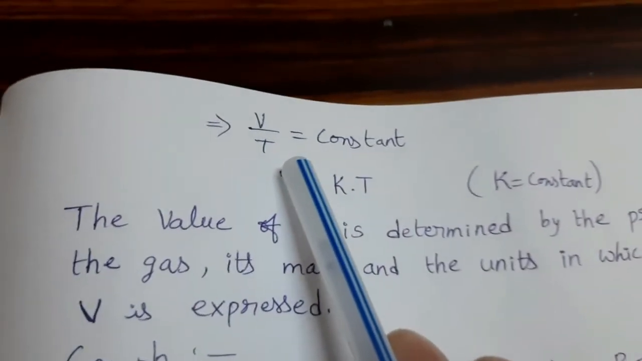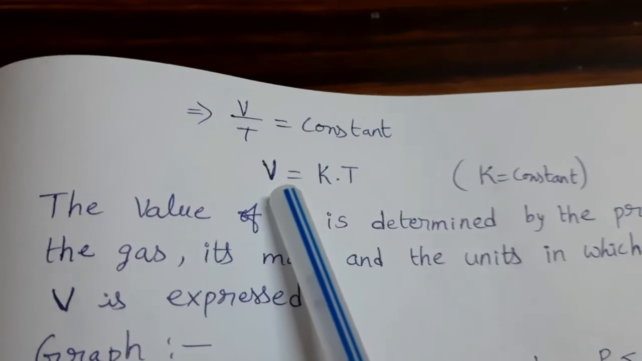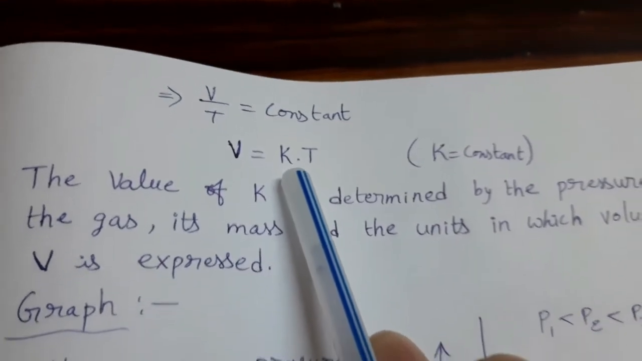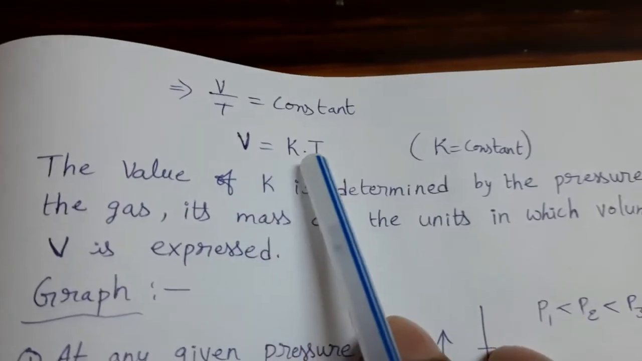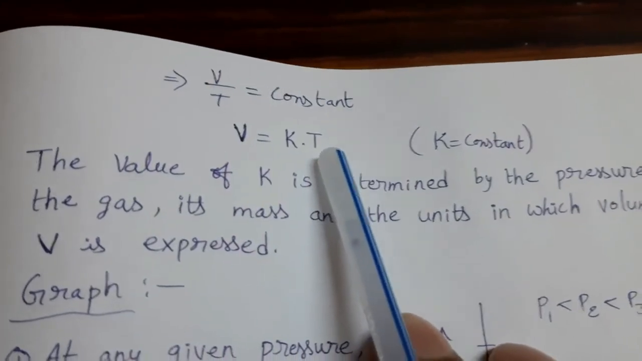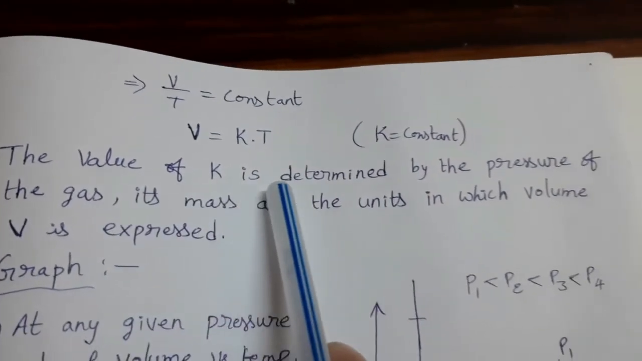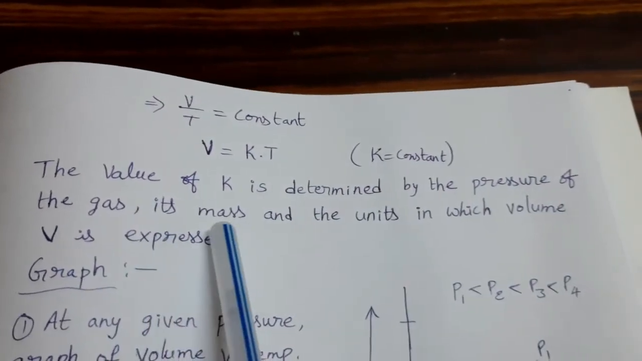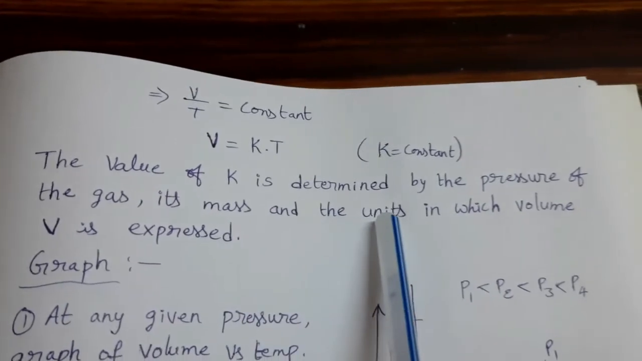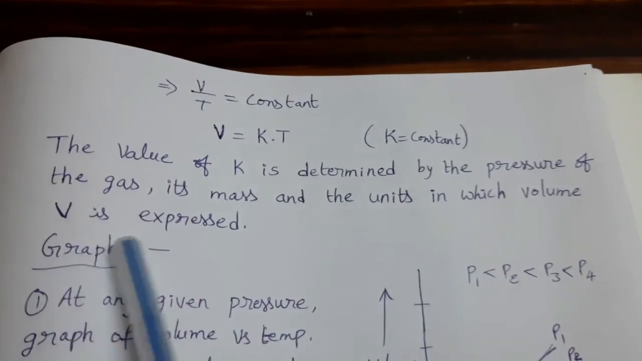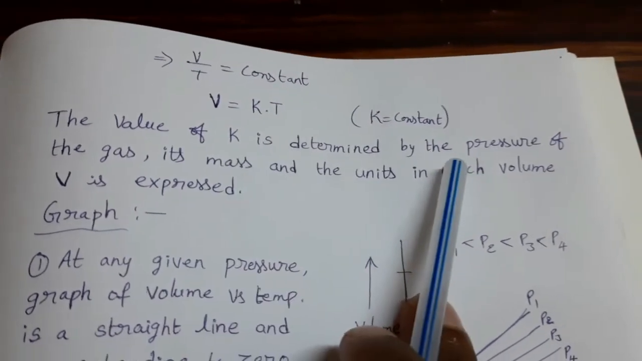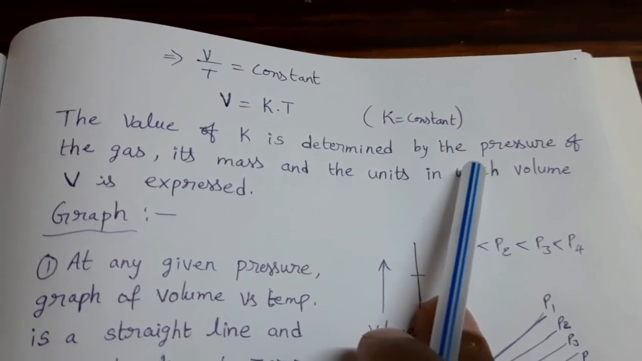Okay. V by T equal to constant, that implies V equal to K into T. Here K is a constant. So from this we can write V is directly proportional to capital T. The value of K is determined by the pressure of the gas, its mass, and the units in which volume V is expressed. Okay, remember these type of points, these are useful for theory type questions.